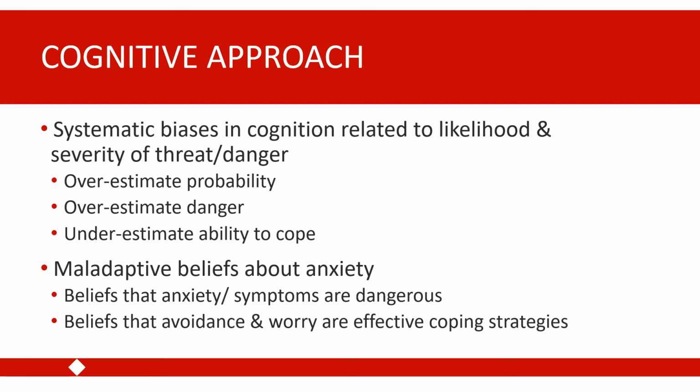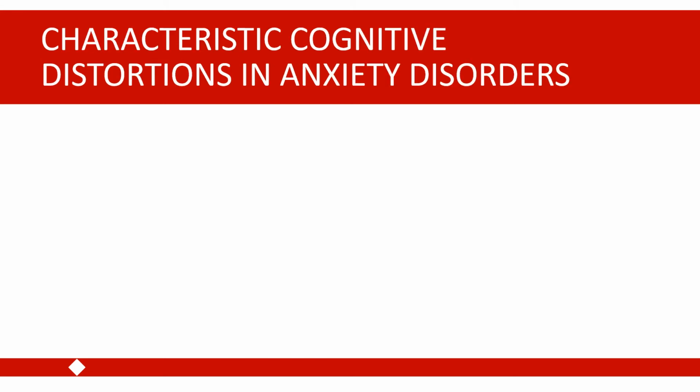So in combination with those biases in perceptions of threat or danger, these maladaptive beliefs about anxiety itself are also associated with the increased risk for developing anxiety disorders and can maintain these anxiety disorders over time. One way that we can distinguish our anxiety disorders from one another is by looking at some of the characteristic cognitions that are associated with particular disorders.